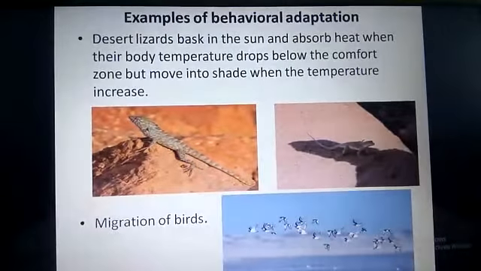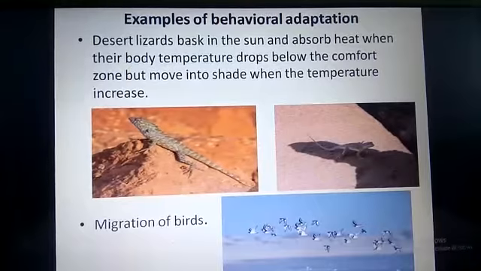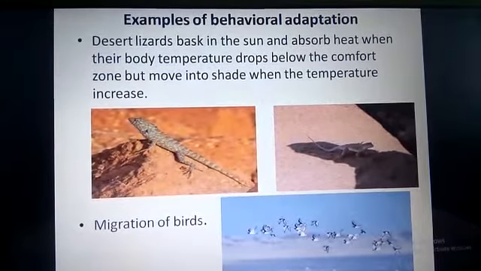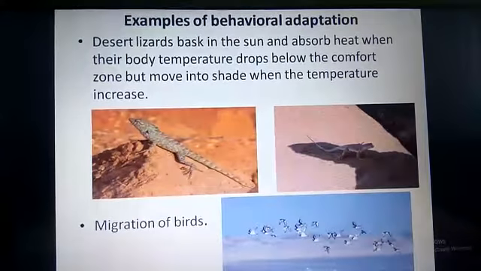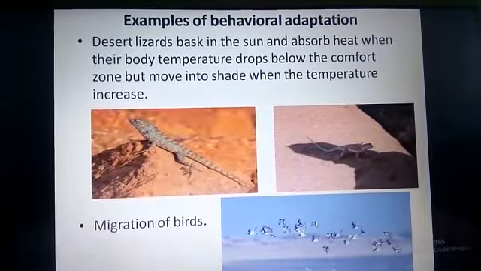Now let us go to examples of behavioral adaptation. Desert lizards bask in the sun and absorb heat when their body temperature drops below the comfort zone.